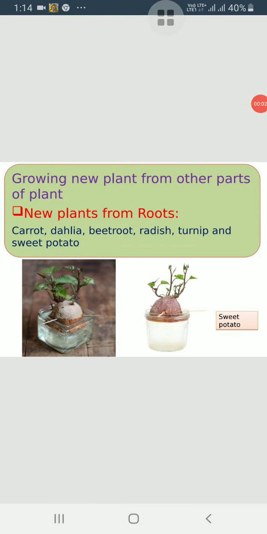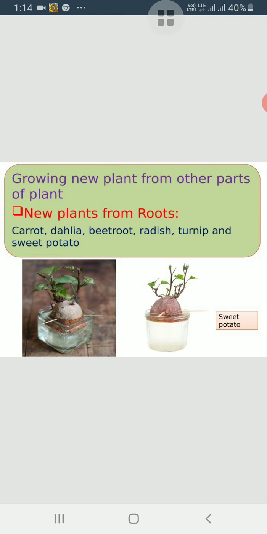Hello students, today our topic is growing new plants from other parts of the plant. New plants can be grown from their vegetative parts like roots, stems and leaves. So this method of growing plants is known as vegetative propagation. So first method is new plant from roots.